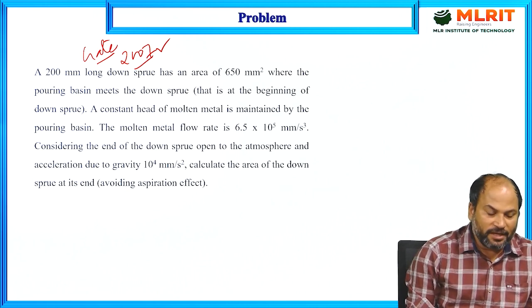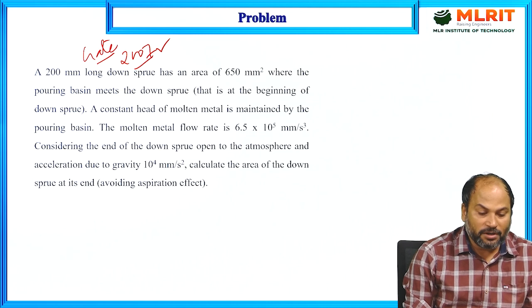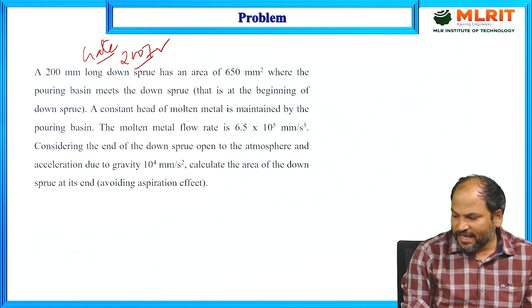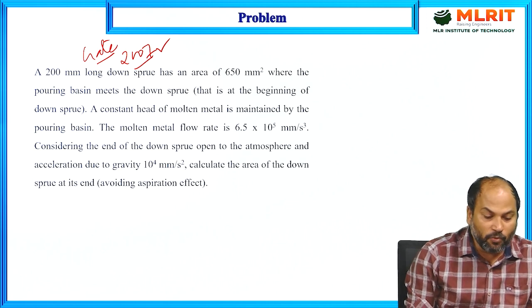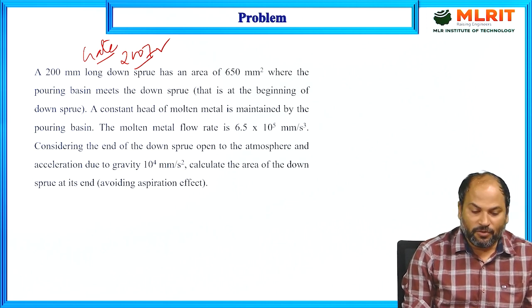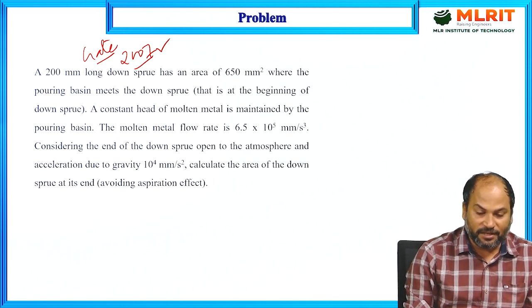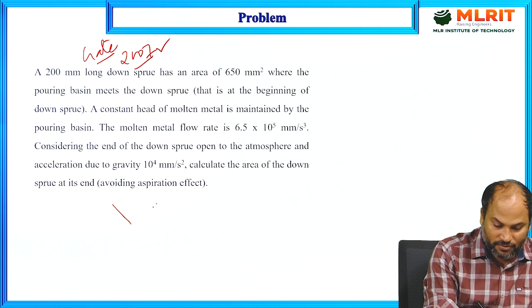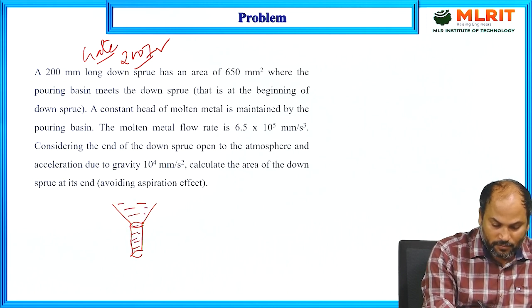So what does this numerical read? A 200 mm long down sprue has an area of 650 mm square where the pouring basin meets the down sprue. So this information has been given, that is, at the beginning of the down sprue. If we draw the diagram, things will be more clear. So I am drawing the diagram here. Suppose this is the diagram. Here is the sprue, and this is the pouring basin.